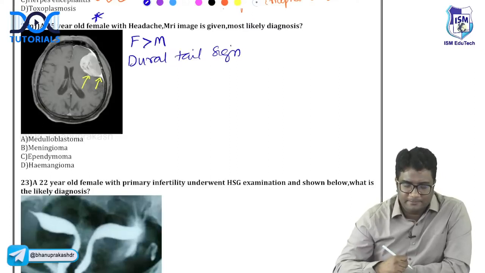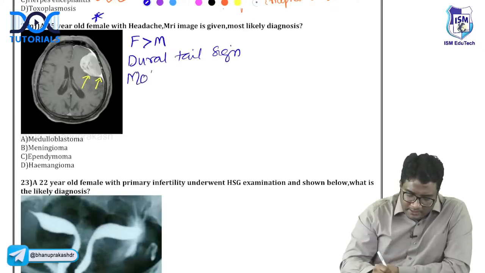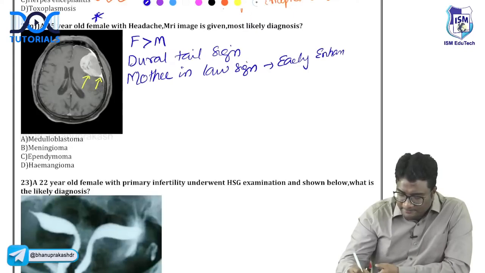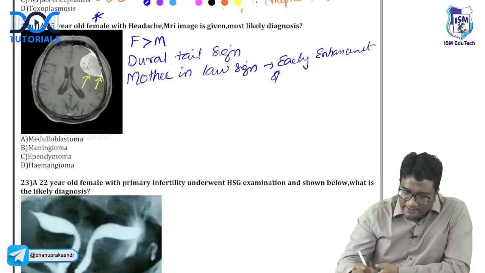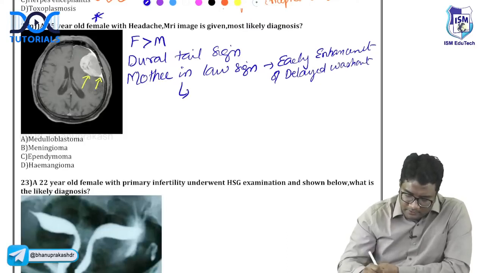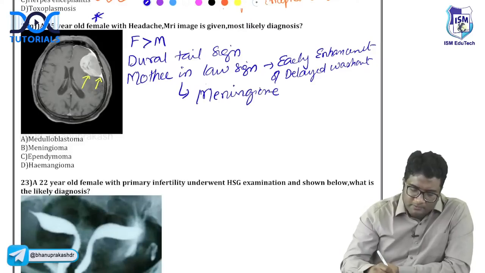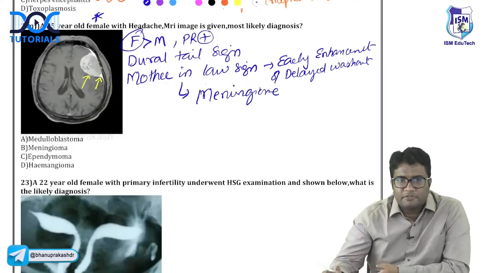right? Dural tailing is there, and there will also be the mother-in-law sign. Mother-in-law sign is early to come: contrast shows early enhancement, and late to go, delayed washout. This is meningioma, right? Meningioma is more common in females because of hormone receptors, progesterone receptor positive.